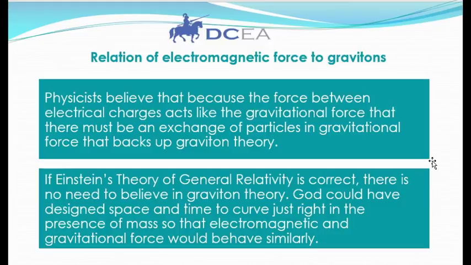However, many scientists, and in particular Christian scientists, believe that Einstein's theory of relativity is correct, and there's no need to believe in graviton theory. They believe that God could have designed space and time to curve just right in the presence of mass so that electromagnetic and gravitational force would behave similarly. So, from our last unit, we talked about the discussions about both of these theories and how they continue on.